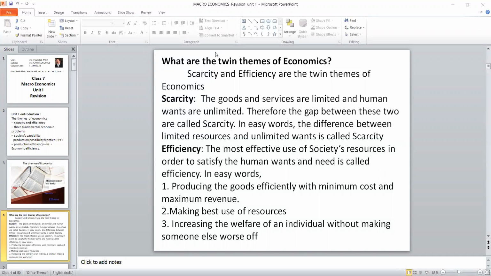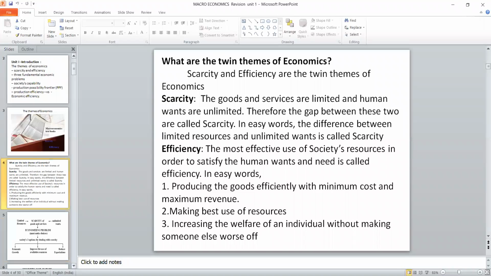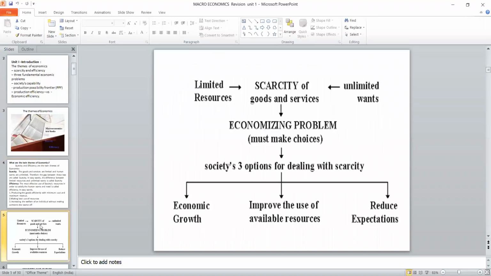Suppose when you are helping somebody, you should not take from somebody else to give. We have to create our own. By increasing the welfare of one, we should not deprive the other. So these are some of the ways to define efficiency. So what are the twin themes? One is scarcity, the other one is efficiency.